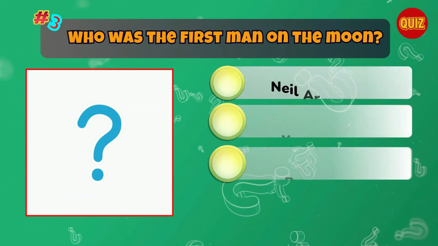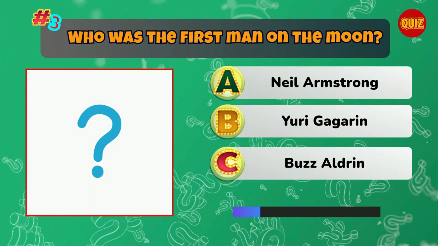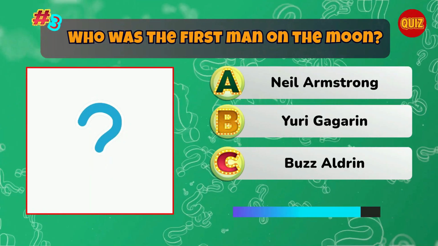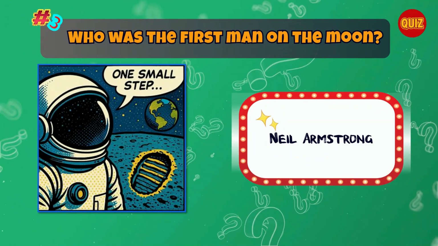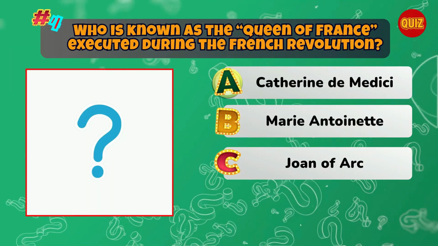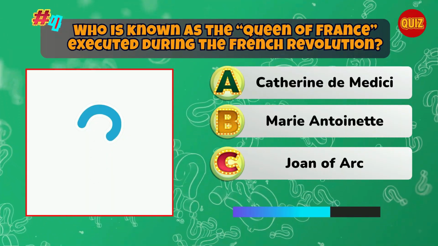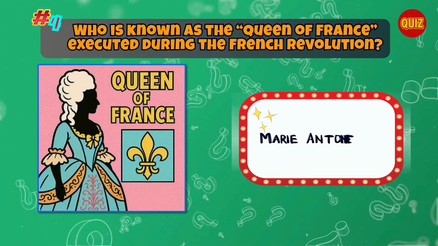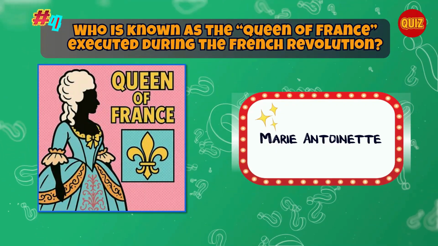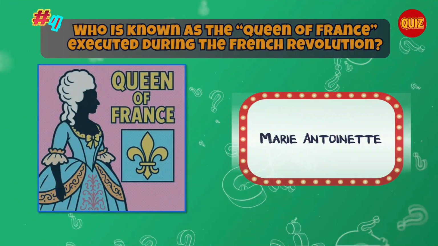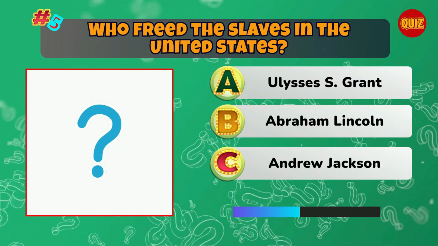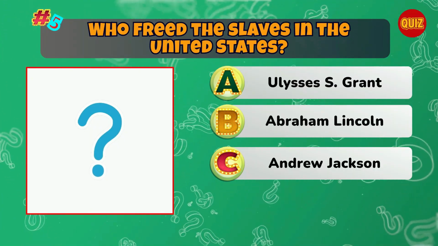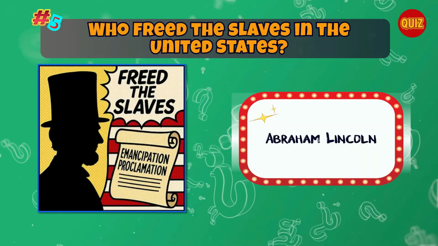Who was the first man on the moon? Correct. Neil Armstrong. Who is known as the Queen of France, executed during the French Revolution? Correct. Marie Antoinette. Who freed the slaves in the United States? Correct. Abraham Lincoln.